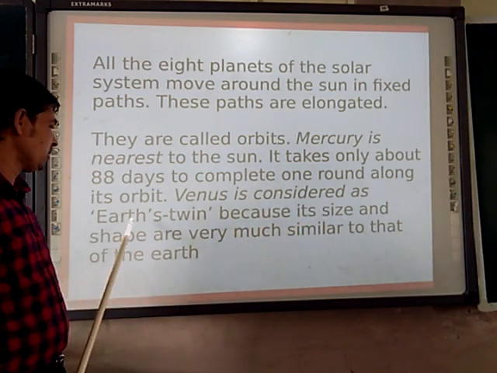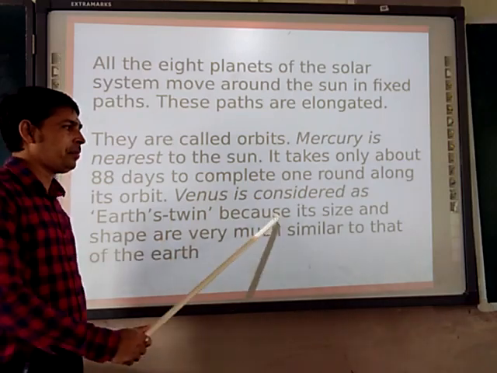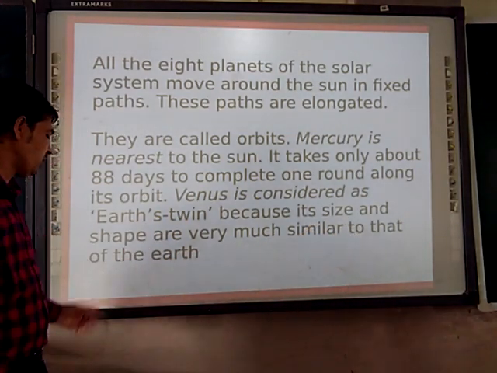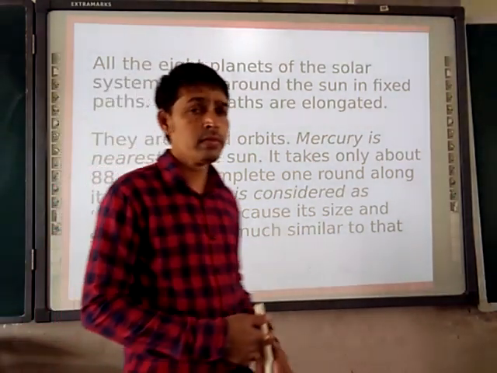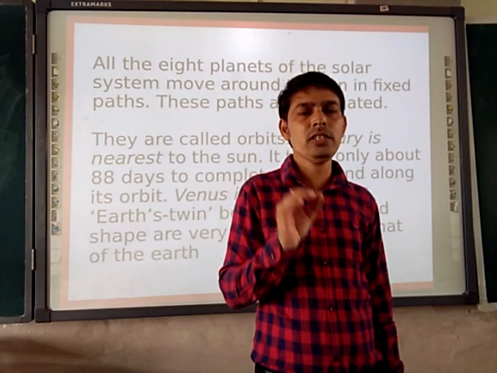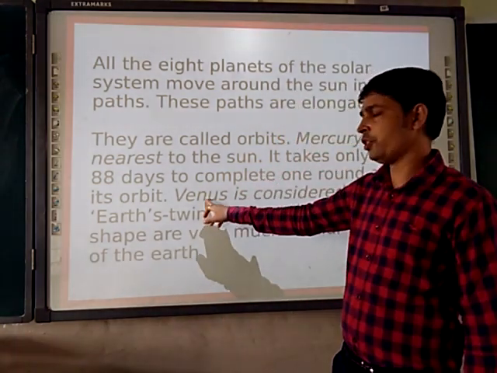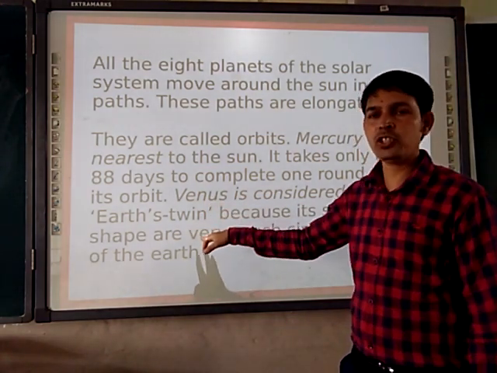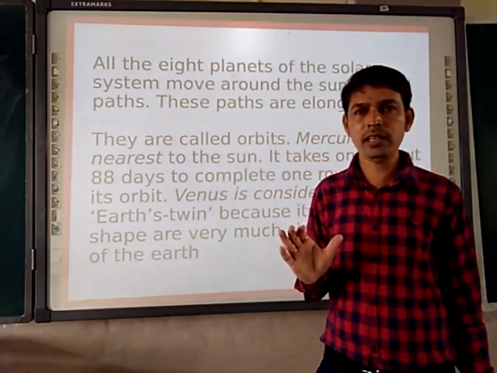Venus is considered Earth's twin. That means it looks similar to Earth because its size and shape are very much similar to those of the Earth. So which planet is called Earth's twin? Your answer is going to be Venus, because its size and shape are very much similar to Earth.